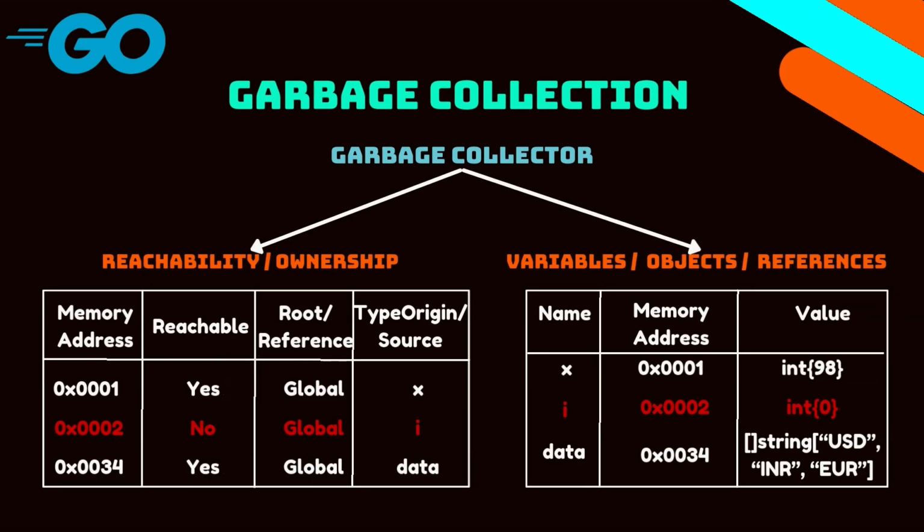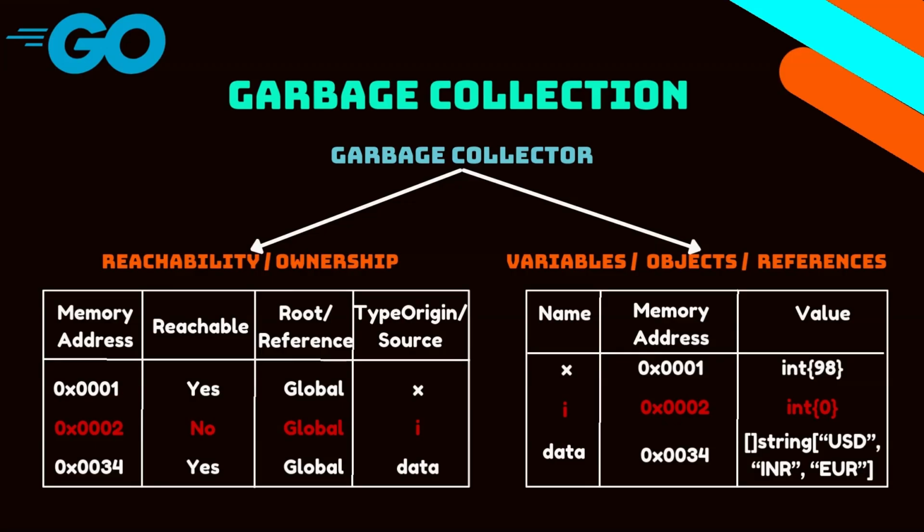Let's say there are some variables or objects or references, whatever you want to call them. Let's say the variables are x, i, and data, and the memory addresses of each of them are listed there. Those could be any random values.